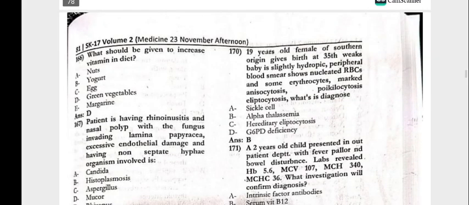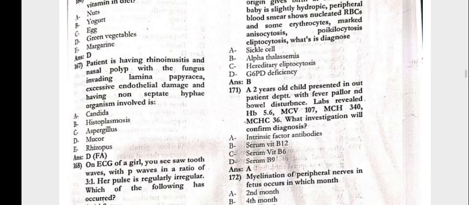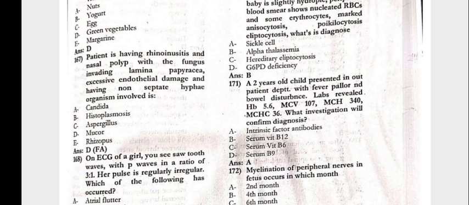Next, 170, a 19-year-old female of southern origin gives birth at the 35th week. Baby slightly hydropic. Peripheral blood smear shows nucleated RBCs and some erythrocytes with microcytosis, poikilocytosis, leptocytosis. What is the diagnosis? That is alpha thalassemia.